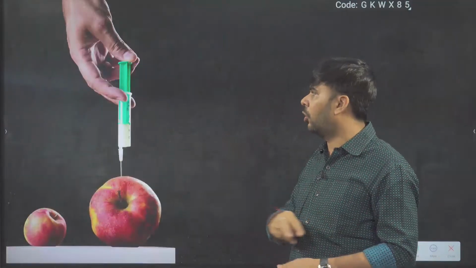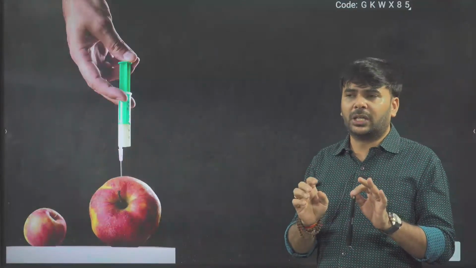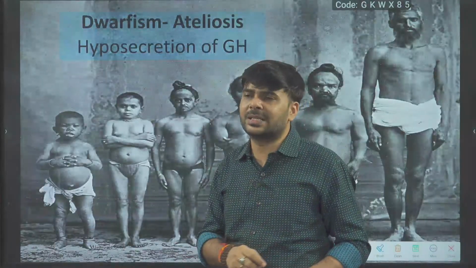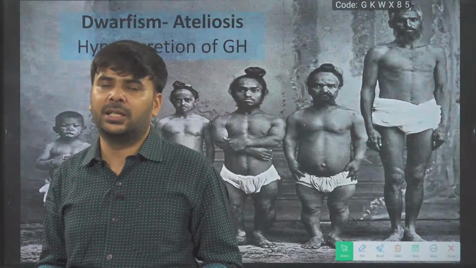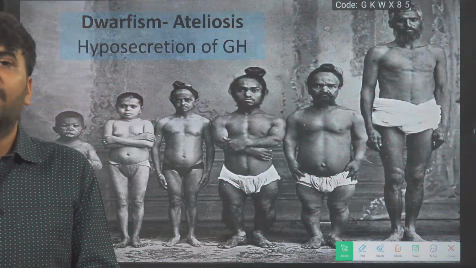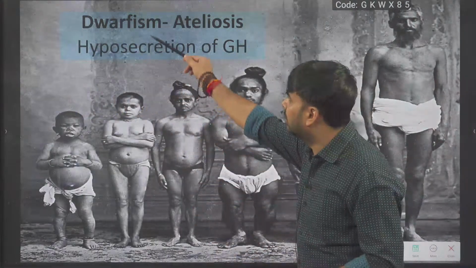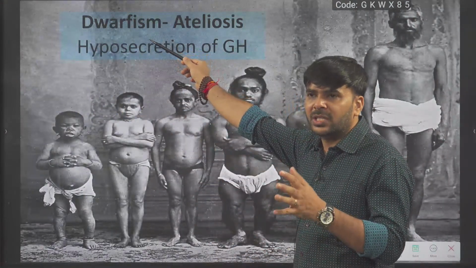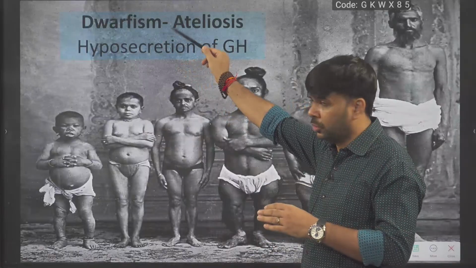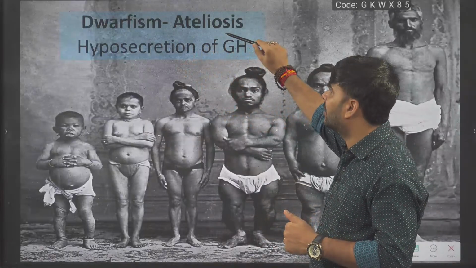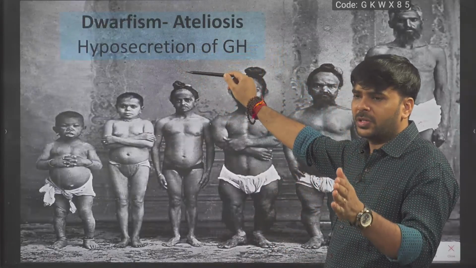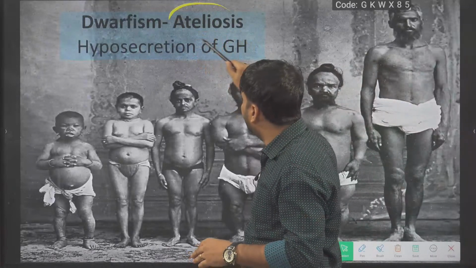If growth hormone is hyposecreted, hypo means less secreted, then it leads to dwarfism. Dwarfism is also known as ateliosis.